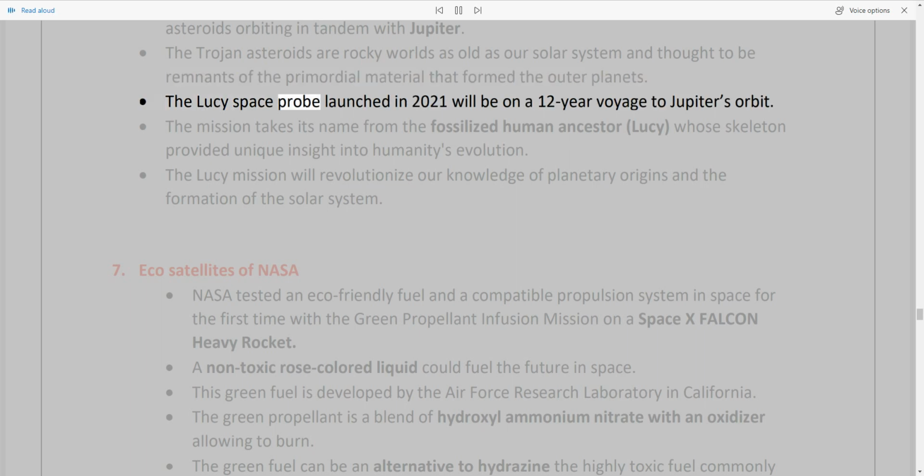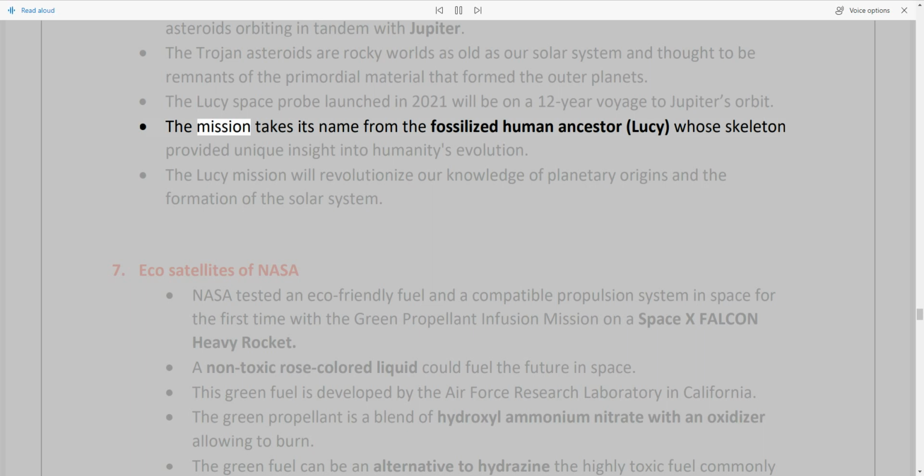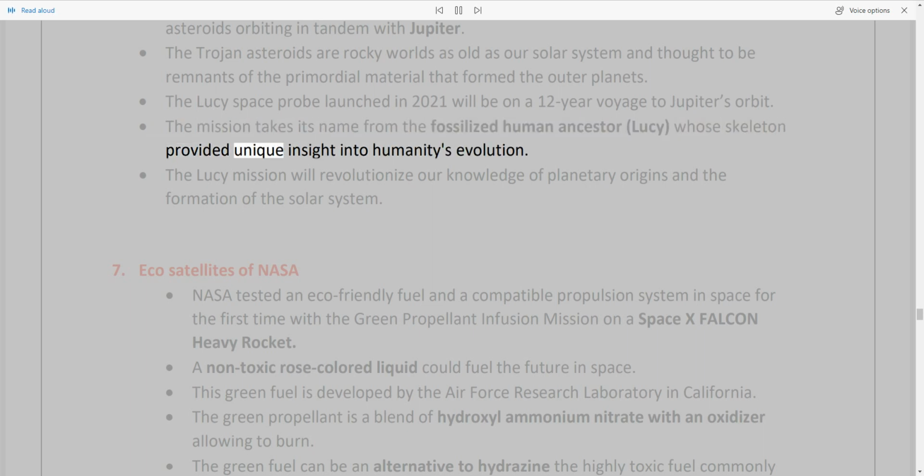The Lucy space probe launched in 2021 will be on a 12-year voyage to Jupiter's orbit. The mission takes its name from the fossilized human ancestor, Lucy, whose skeleton provided unique insight into humanity's evolution. The Lucy mission will revolutionize our knowledge of planetary origins and the formation of the solar system.